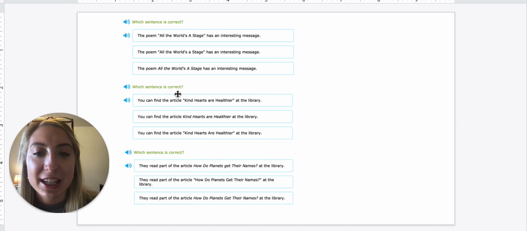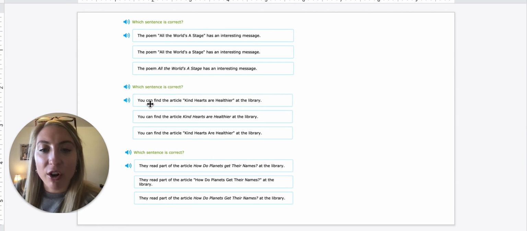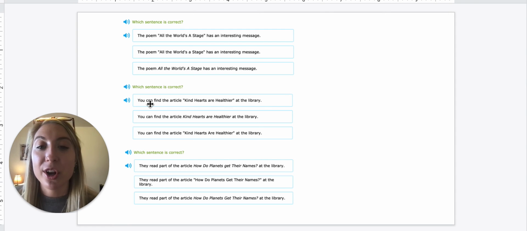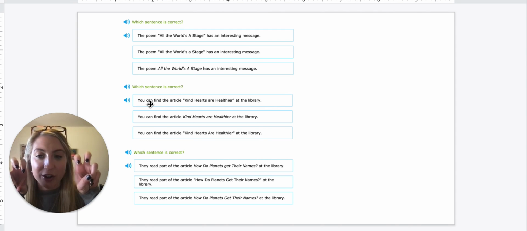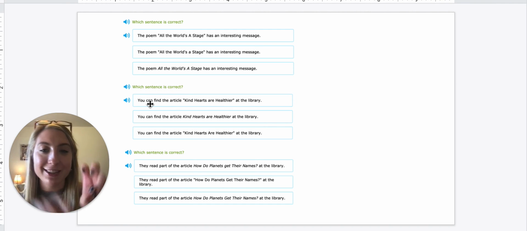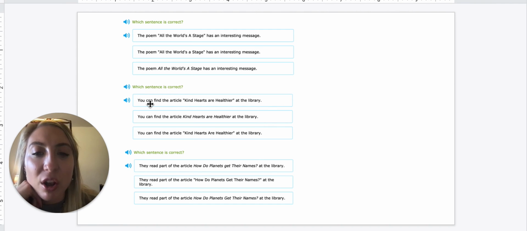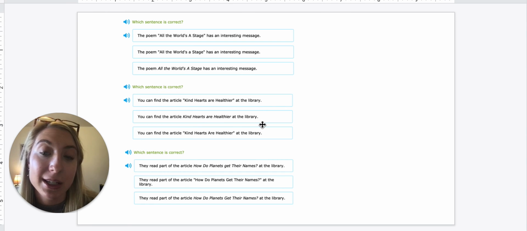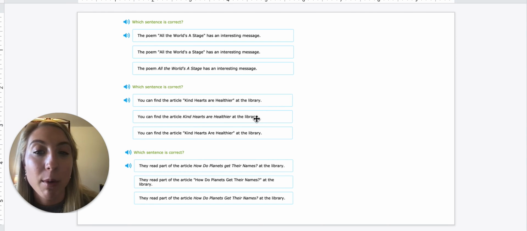Which sentence is correct? You can find the article, Kind Hearts Are Healthier, at the library. So we have to think, it's an article again. Articles are in quotation marks. If that helps you remember, this is articles, poems, and songs. So we already know that this one right here is gone because that's in italics. That's not what we do with articles. So it's between this one and this one.